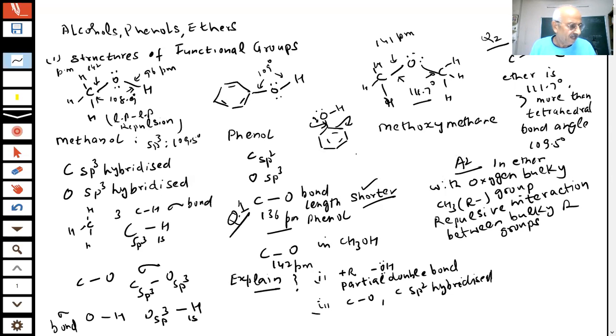These are important. We must understand, as I said, our purpose is to understand each and everything. Our purpose is to decode the NCERT material, the NCERT book. The entire paper is based on NCERT, so no problem. If we can understand each and every word, each and every line, we will be able to score 100 out of 100 marks. Student, I'm telling you. And our purpose is to finish the course as early as possible so that you can make a revision also and solve some more important questions.